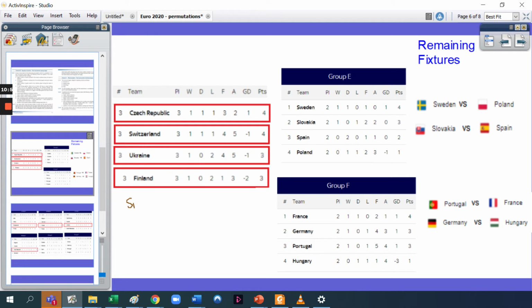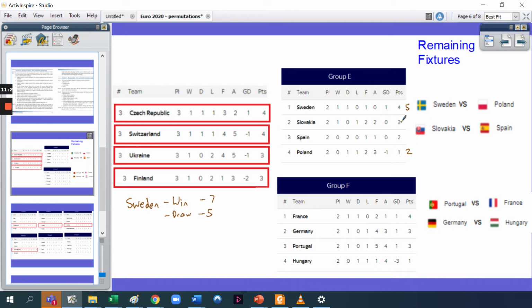So, for example, you might want to think, if I'm the manager of Sweden, I'm playing against Poland. Am I through already with 4 points? Well, you might want to think, I might not be top of my group. If I was to win the game, yes, I'll definitely be top, because if you win the game, you're going to get 7 points, and nobody else can beat them. What happens if they draw the game? If they draw, they'll increase by 1 point, so they'll be on 5 points. Poland will then be on 2, Sweden will be on 5.